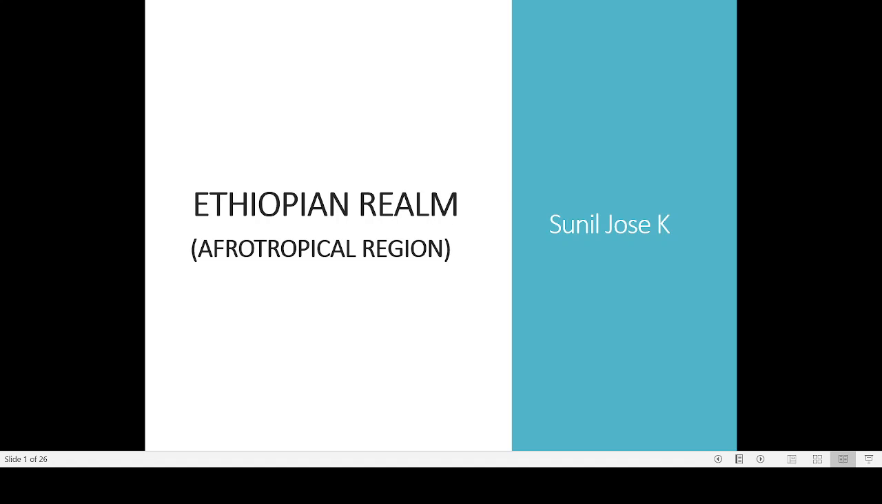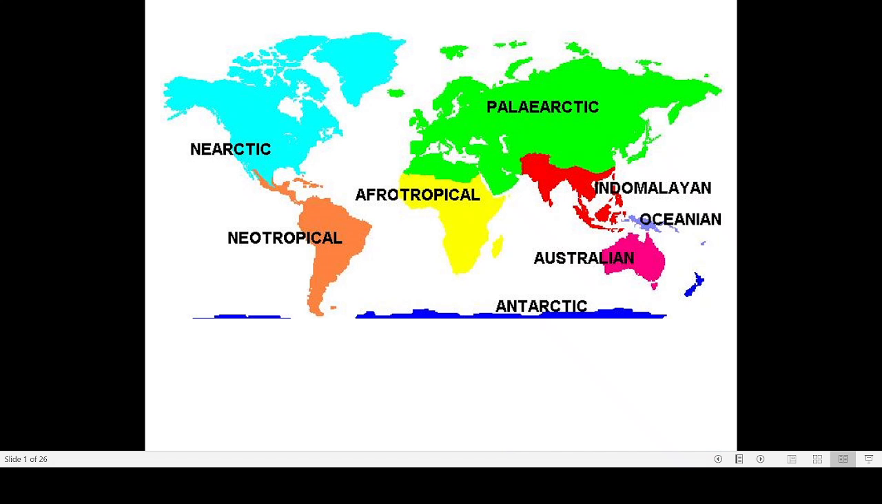Now another term is Afro. Afro comes from the word African, and tropical because most of Africa is characterized by a tropical climate. That may be the reason why the term Afro-tropical is given. Now if you look at the map, you can see the different realms of the world, and you can also see that except the northern portion of the African continent, the majority of Africa is coming under the Afro-tropical or Ethiopian realm.